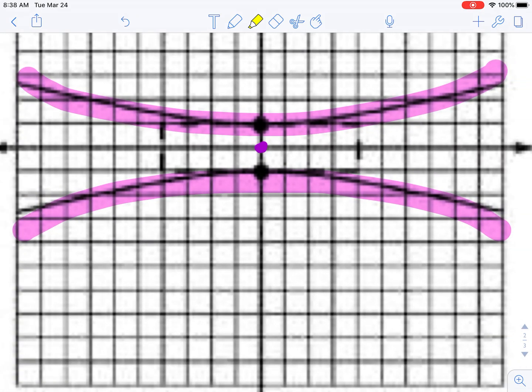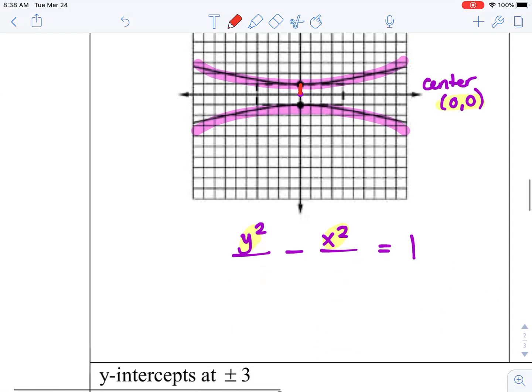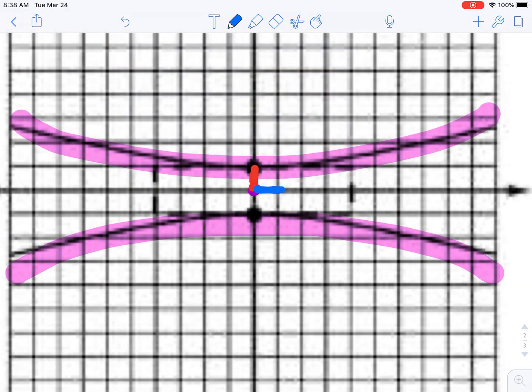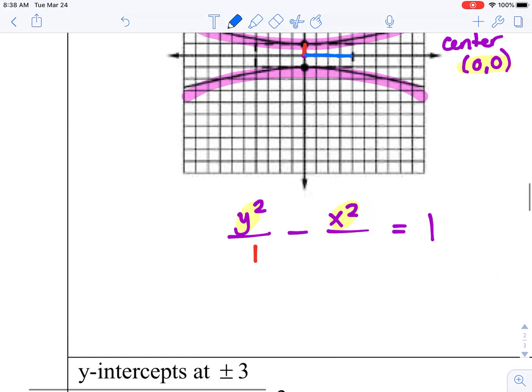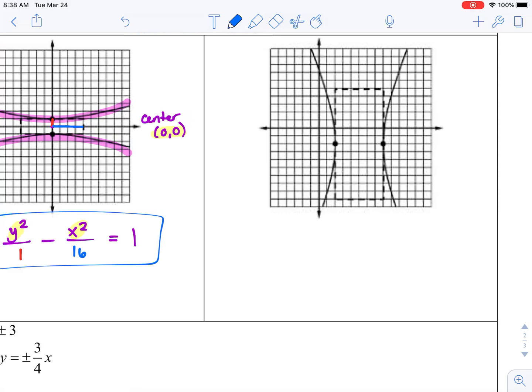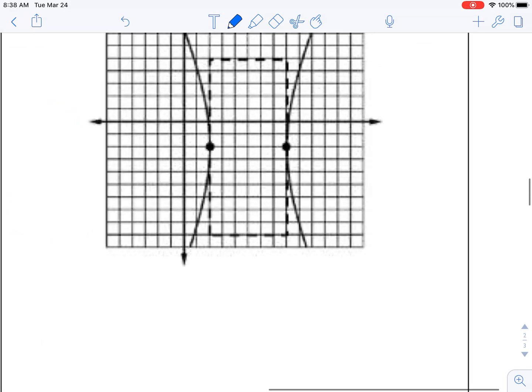The next thing we want to do is count how far we are from the center. So for our y, we have a distance of 1, and 1 squared is 1. For the x's, from the center, we have a distance of 1, 2, 3, 4, and 4 squared is 16. I'm going to ask you to pause this video and try the next one on your own, and then you can come back and check your answer.